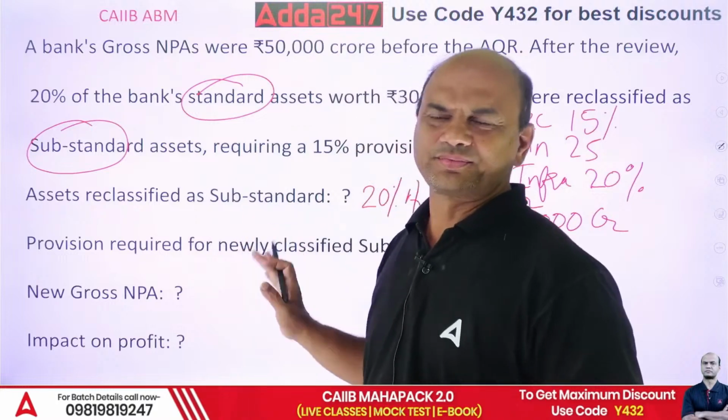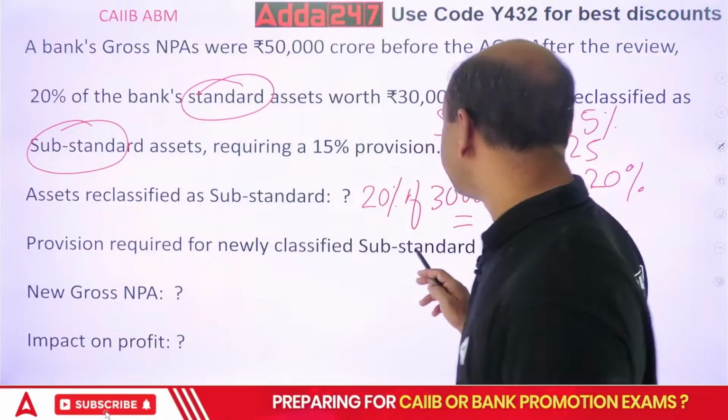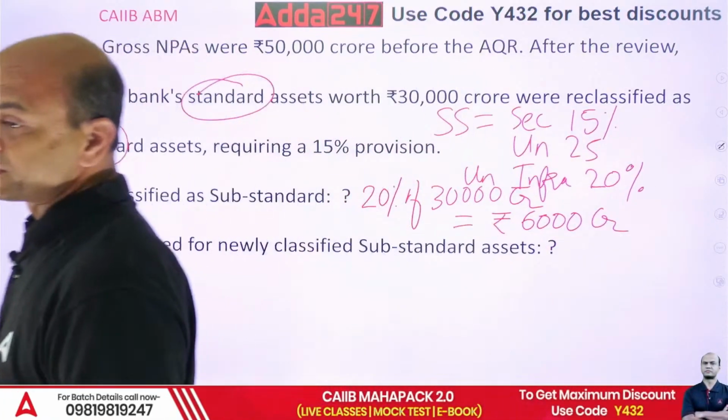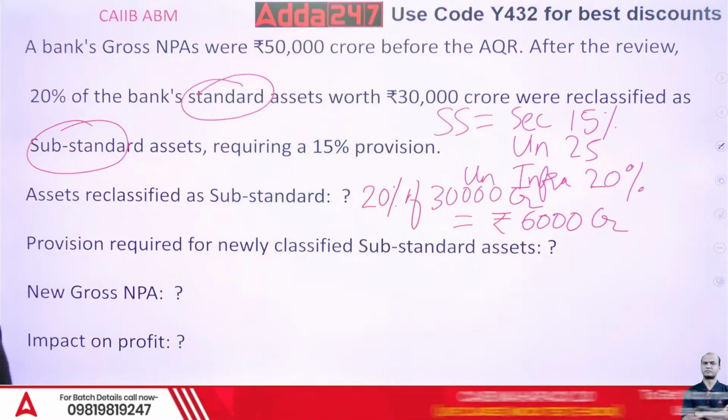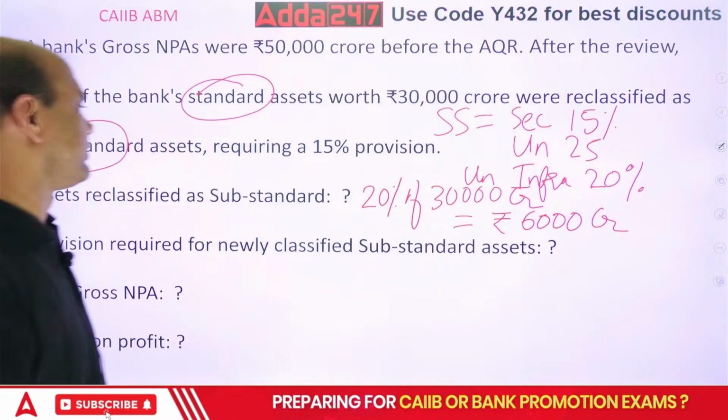Next, provision required for newly classified substandard asset. What is the provision required? It is already given that 15% provision will be required.